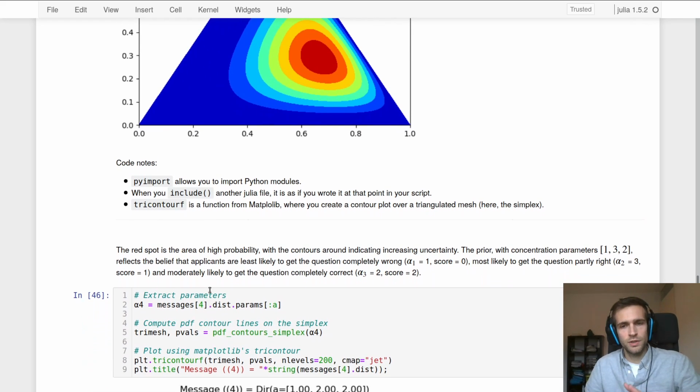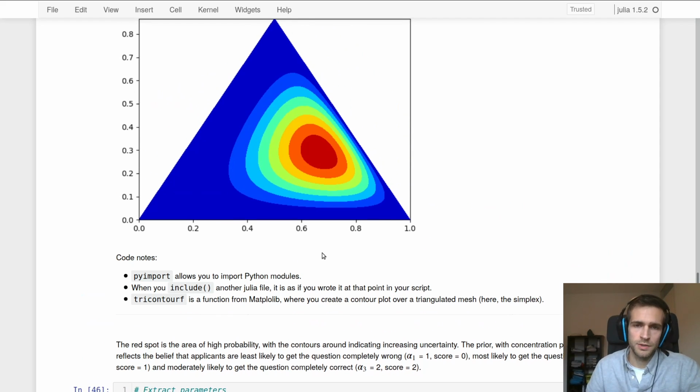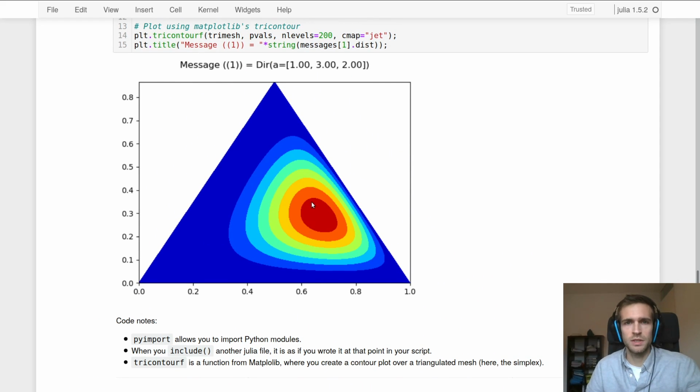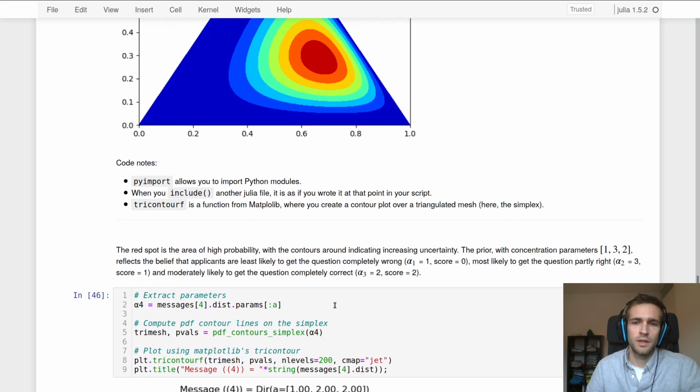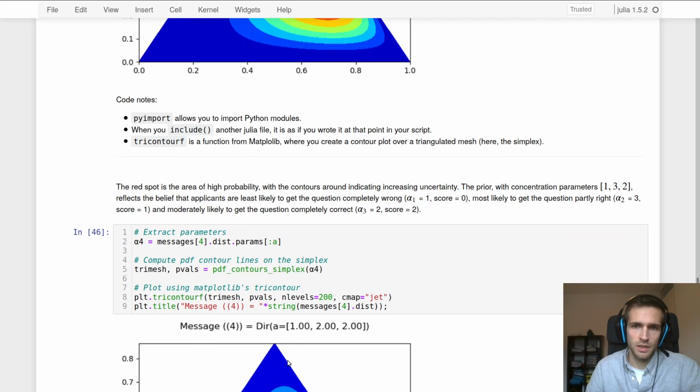So I encourage you to read through the lecture notes at your own pace. It contains a lot of information on Julia and Python and visualization, and I think it will help you understand what is happening in code as well.